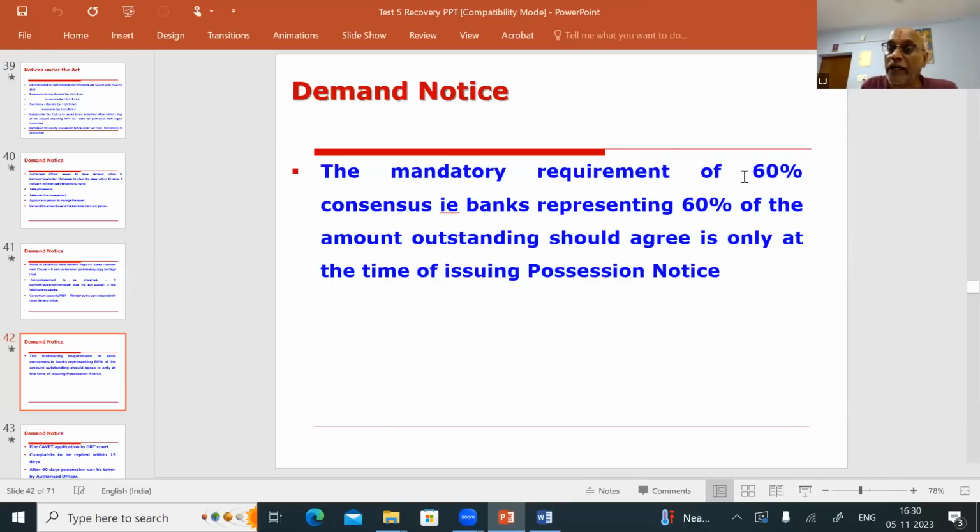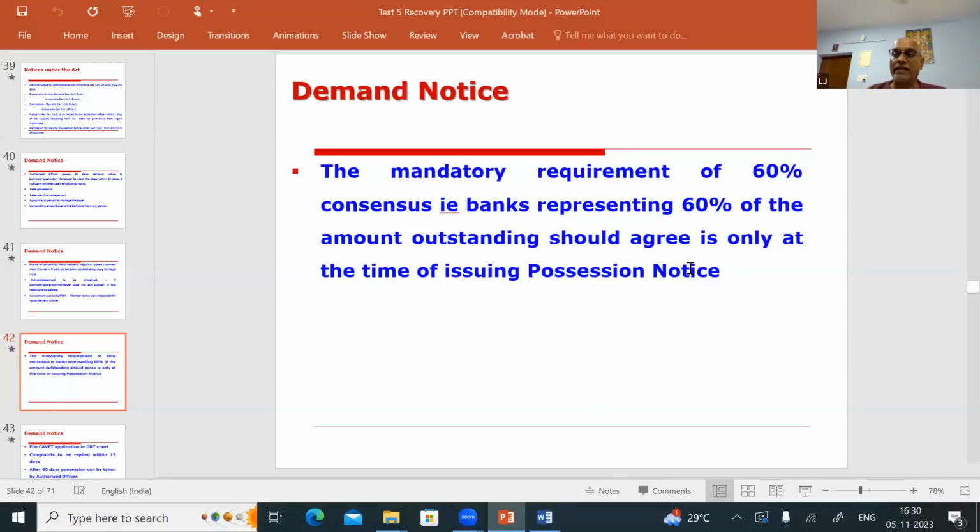The mandatory requirement is 60% consensus, that is, banks representing 60% of the amount outstanding should agree at the time of possession notice. That is, out of the total liability, you find out which banks together hold 60% of the liability. You get permission from those banks and you can go for possession notice.